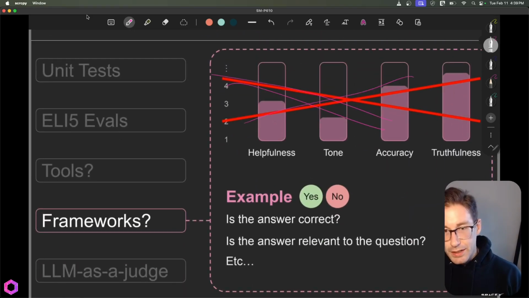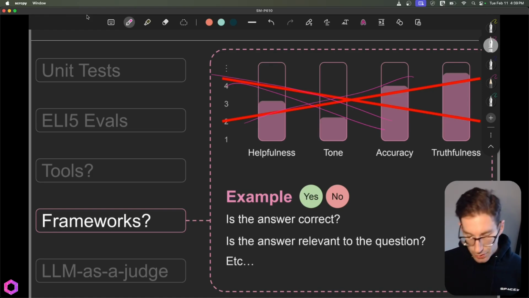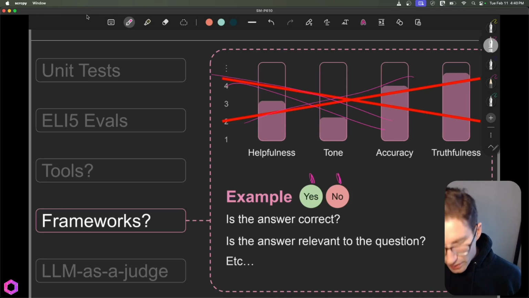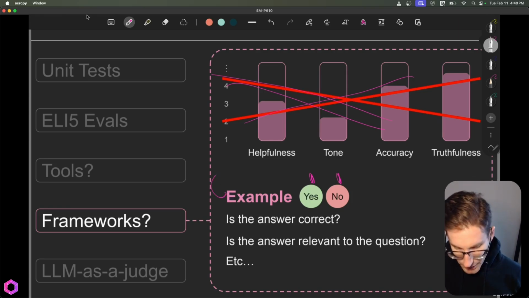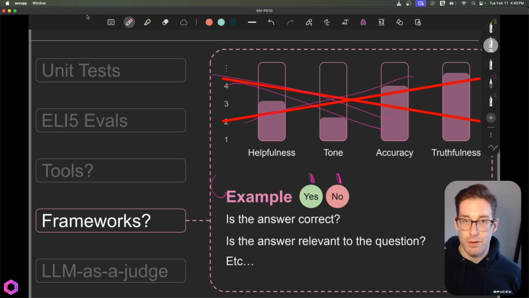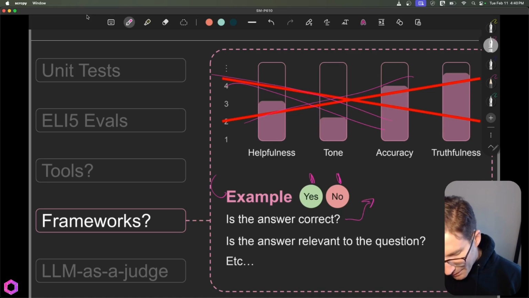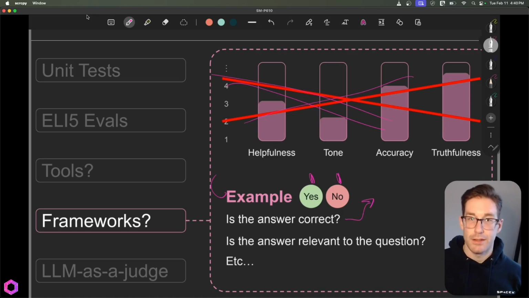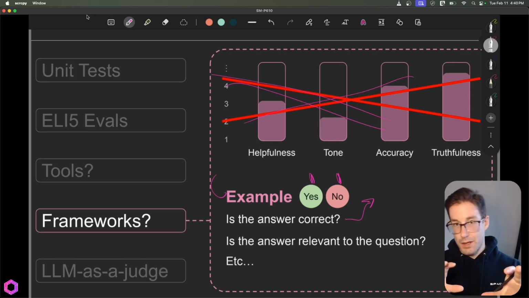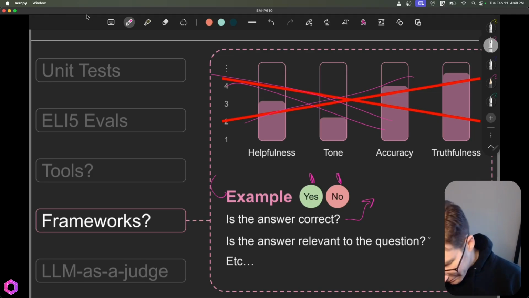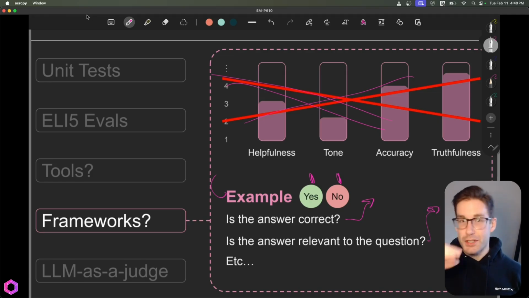And instead of using a spectrum of evaluations, we actually want to use something that's binary. So we want it to be 1 or 0, yes or no, check or no check. An example here is, say we're doing a RAG application again. So we have a RAG application for our AI. A few different examples here: one, is the answer that came out of the AI factually correct? So if I look at the answer from the AI and I look at the documents in the database, did it answer accurately? Is this correct? Yes, no. Another one, is the answer relevant to the question?